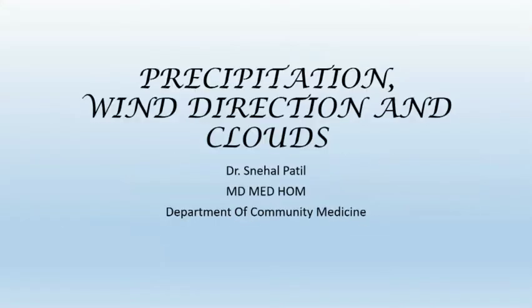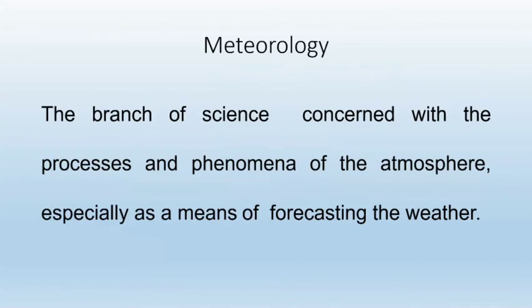So still we are dealing with meteorological environment, in which today we'll see about precipitation, wind direction, and clouds. First of all, again we'll revise what is meteorology. It is the branch of science concerned with processes and phenomena of atmosphere, especially as a means of forecasting the weather. Means it includes some elements which decide what will be the weather.